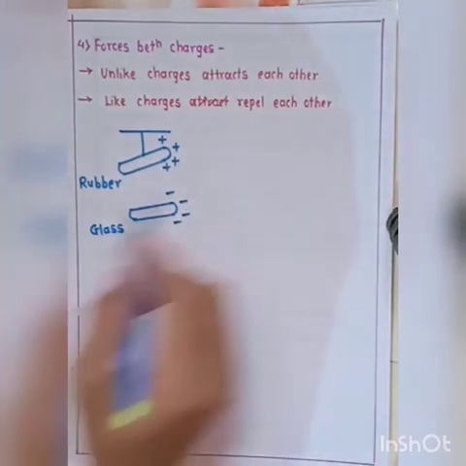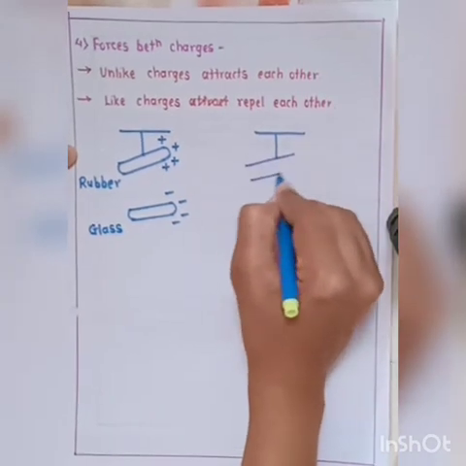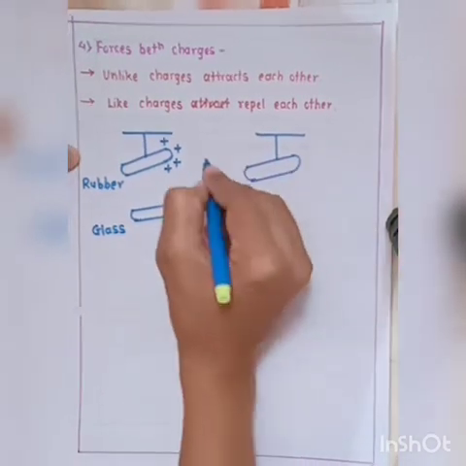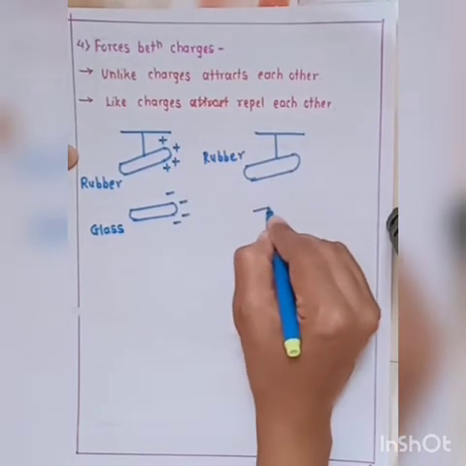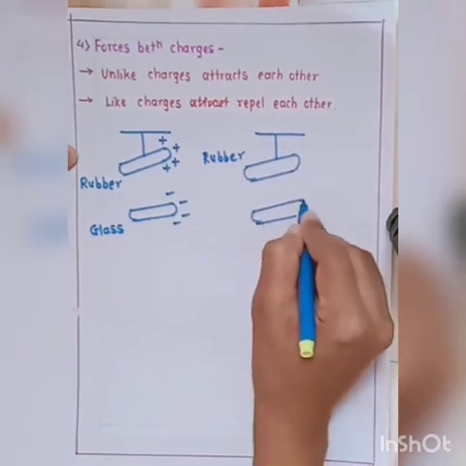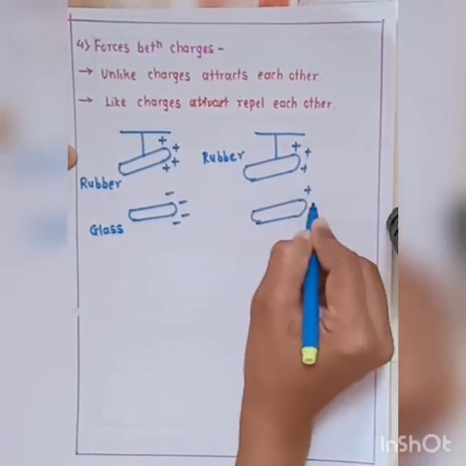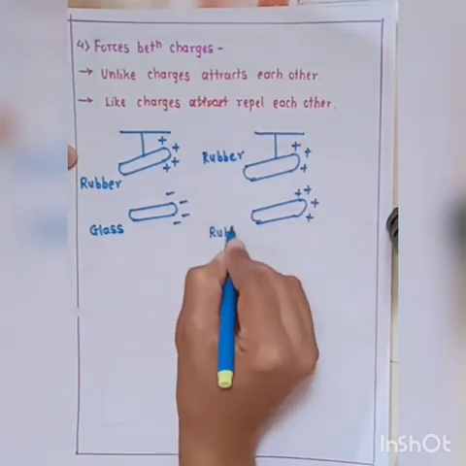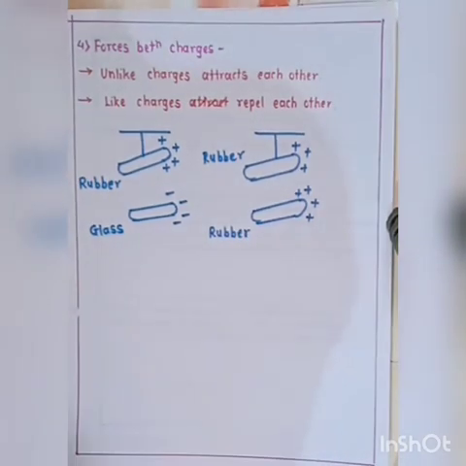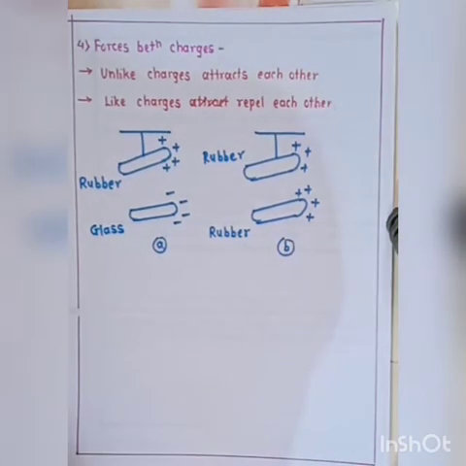Then in the second figure, consider two rubber rods. This is the first rubber rod, and the second is also a rubber rod, but the charges distributed on these two rods are similar, that is, positive charge. Now in the first figure, this is figure A and this is figure B. Now consider these two figures.